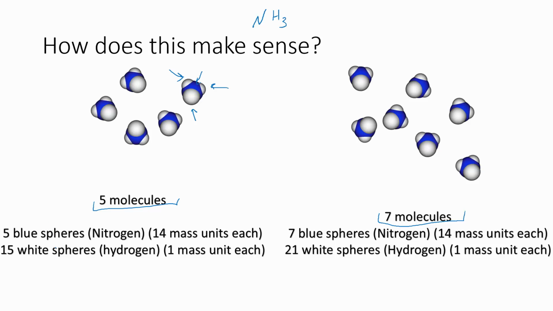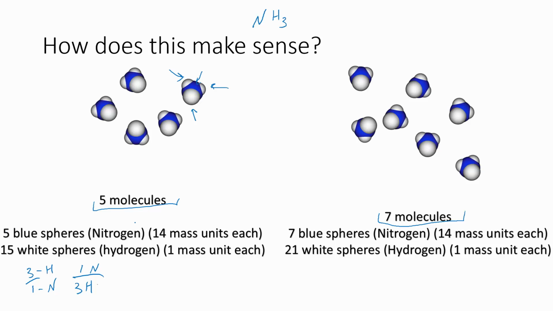So what's the ratio of spheres there? The ratio of spheres would be 3 to 1. We can even do that the other way and say there's 1 nitrogen to 3 hydrogen. Ratios work either direction.